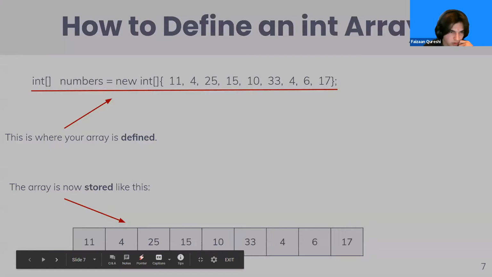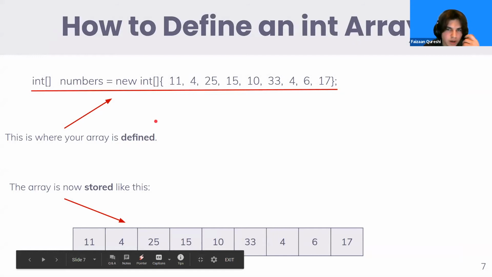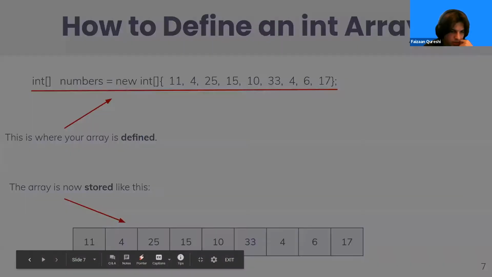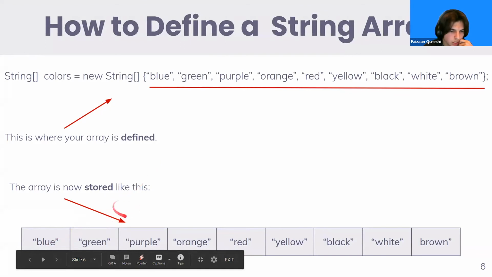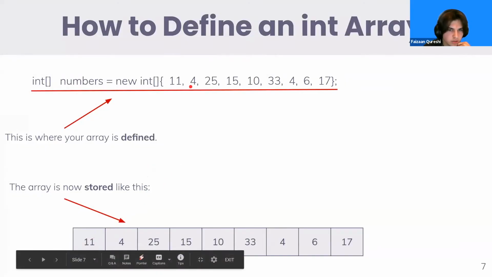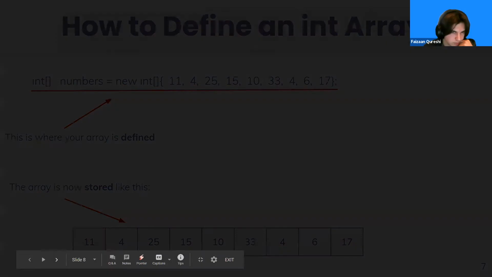All right, let's just move on to the next slide. And so essentially we have the same thing when it comes to integers. This is how we're going to define it. We're going to have the name of our array, and this is where we're going to declare all of our values. The one difference is that the strings will all have quotation marks, and when you store the integers, they will not have quotation marks around them because they're stored as integers.